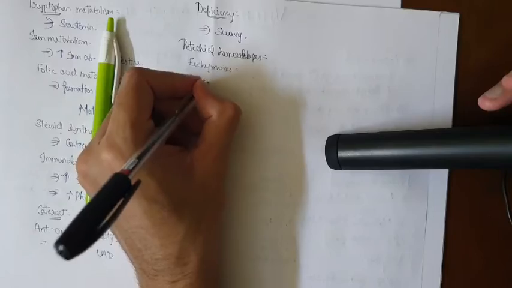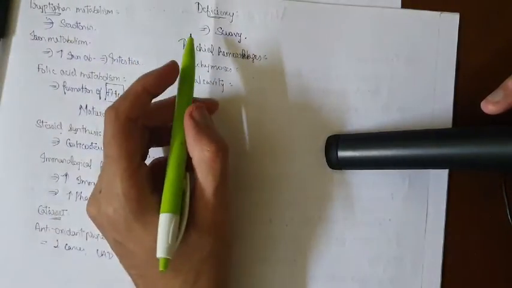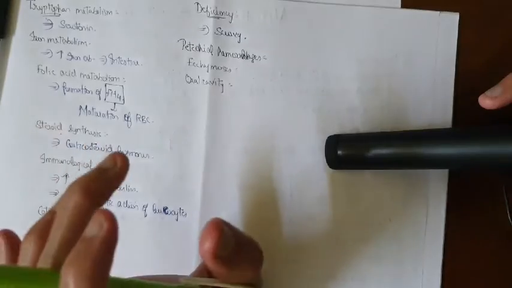Okay, now in the oral cavity. In severe cases of scurvy, the gums will become painful, swollen and spongy. Then you know that wound healing will be delayed, right? This is about the oral cavity.